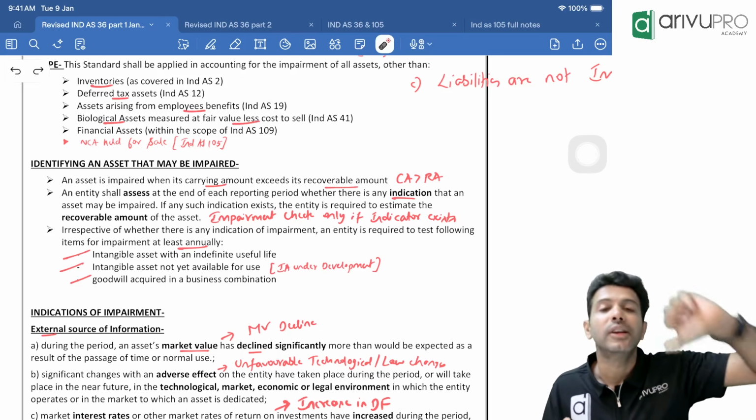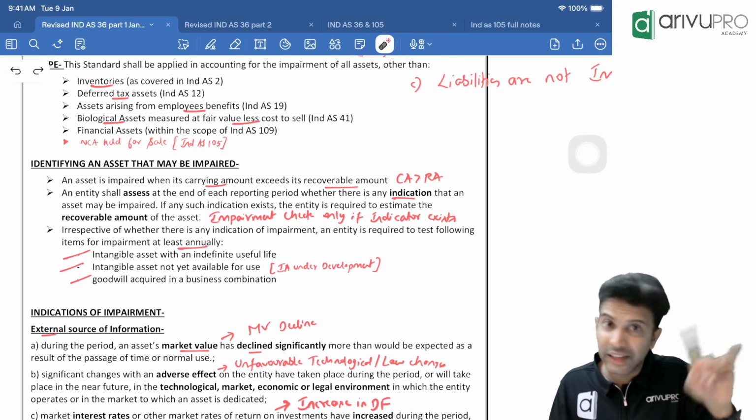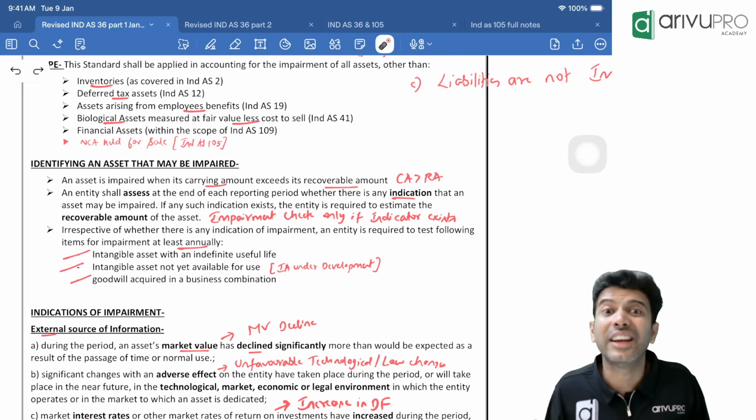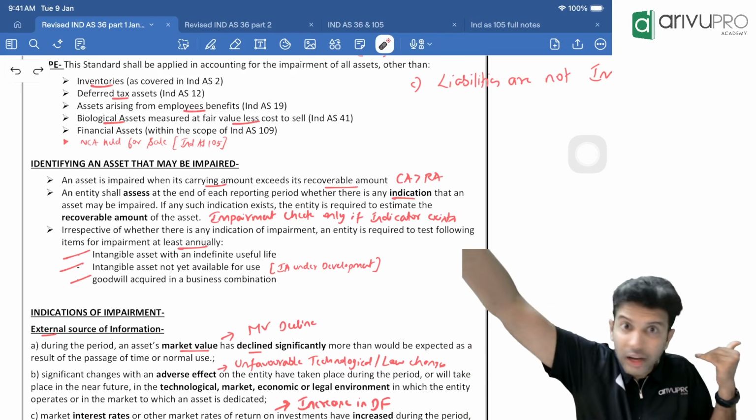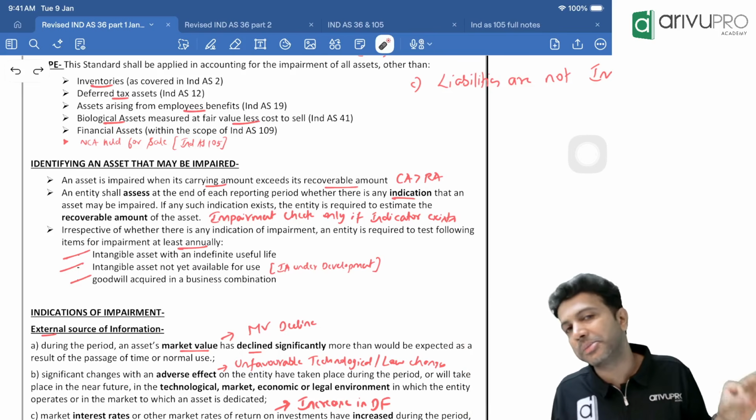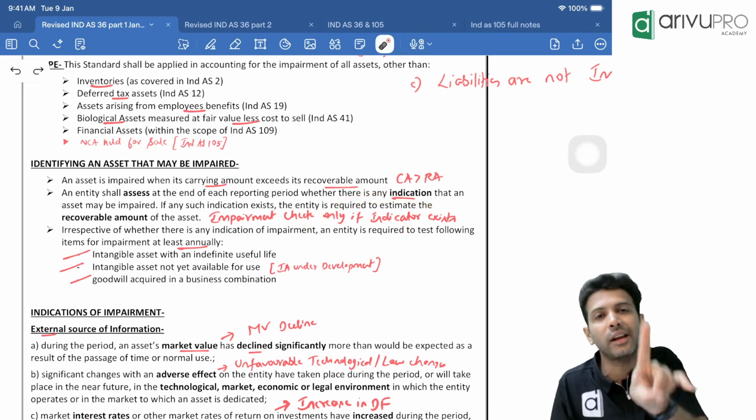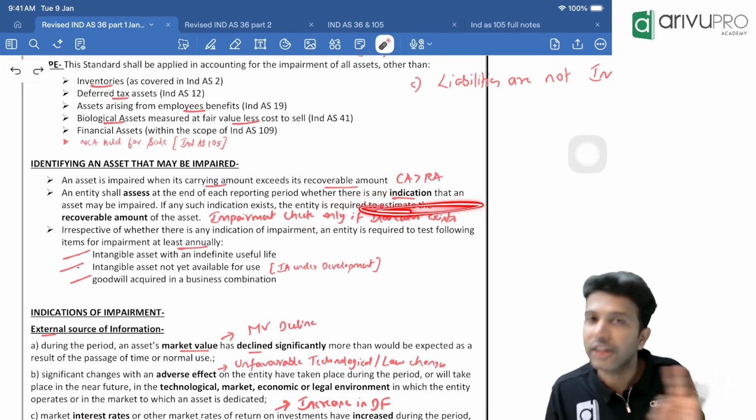That is one asset. Second one, intangible asset with unlimited useful life. In Ind AS 38, we saw there are some landing rights, broadcasting rights, which can have unlimited useful life. Do you remember that question? So if any intangible asset has unlimited useful life, for them, you need to do the impairment check at least once a year, even if indicator is not there.